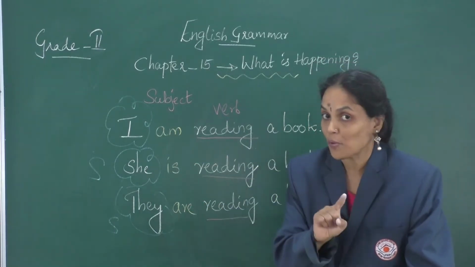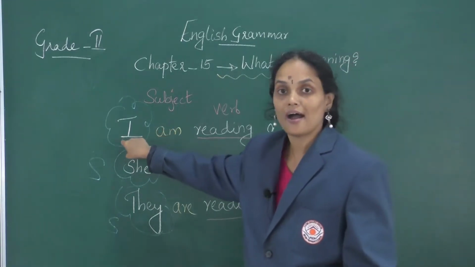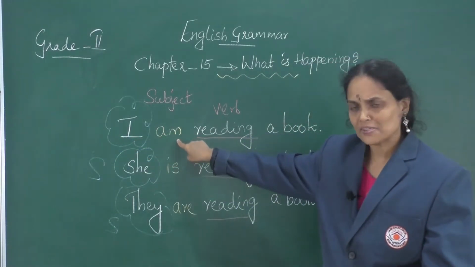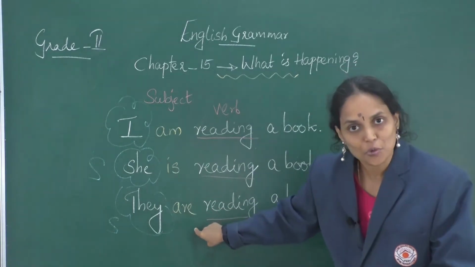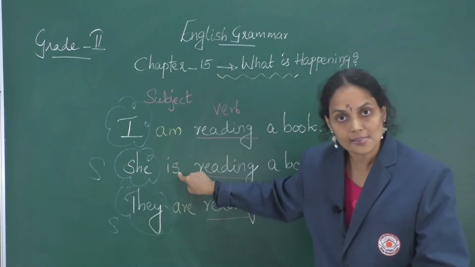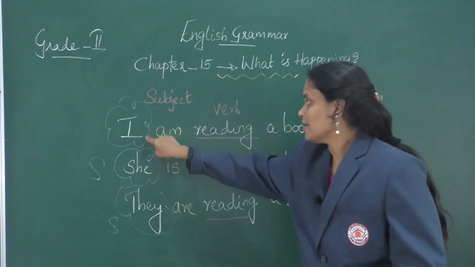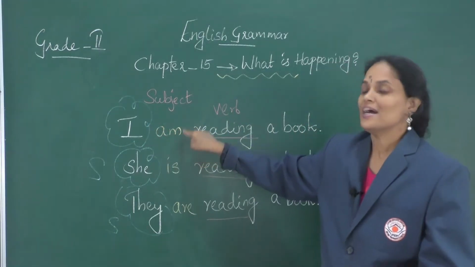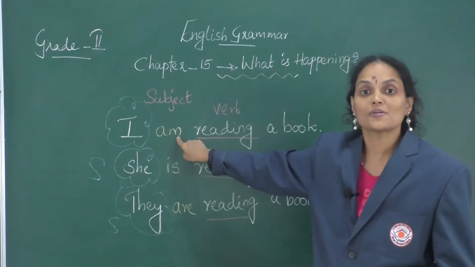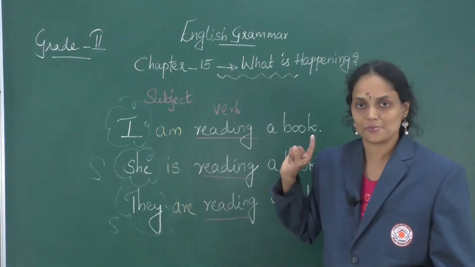And have you observed one more thing? Here in the first sentence, the subject is I, which is followed by am. Can we say I are? Do we say no? It's grammatically wrong. And do we say I is? No, that is also absolutely wrong. So which is correct? I plus am. So the subject is followed by, this is known as auxiliary verb. These 3 words are known as auxiliary verbs.